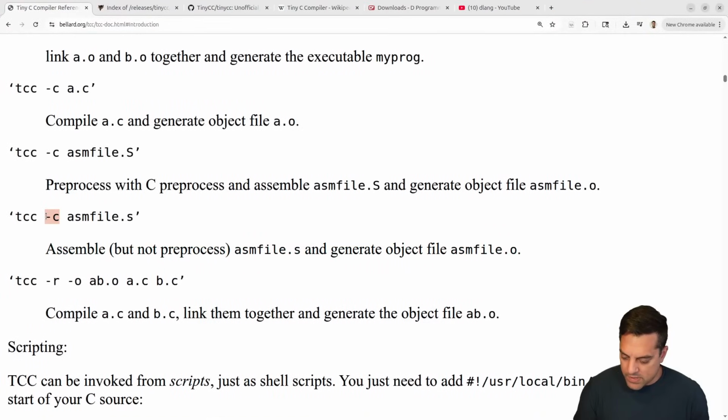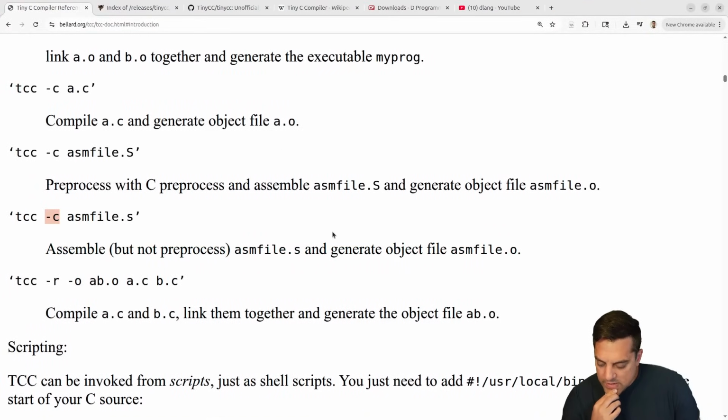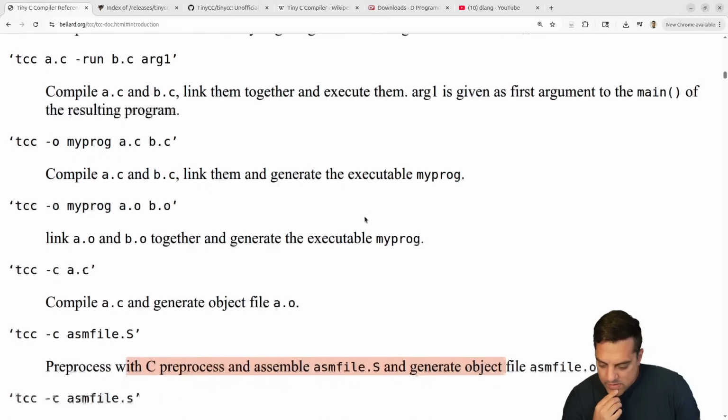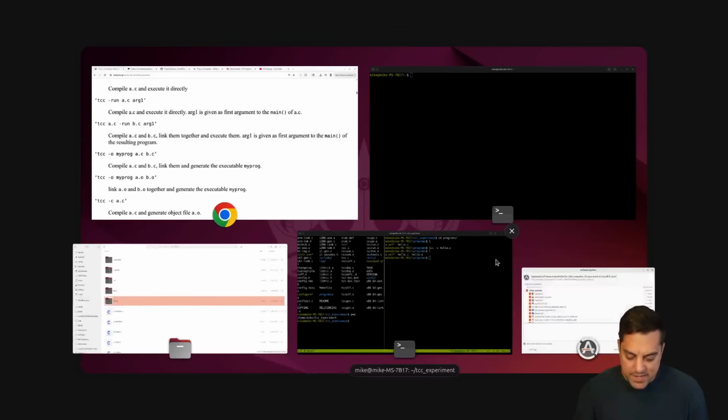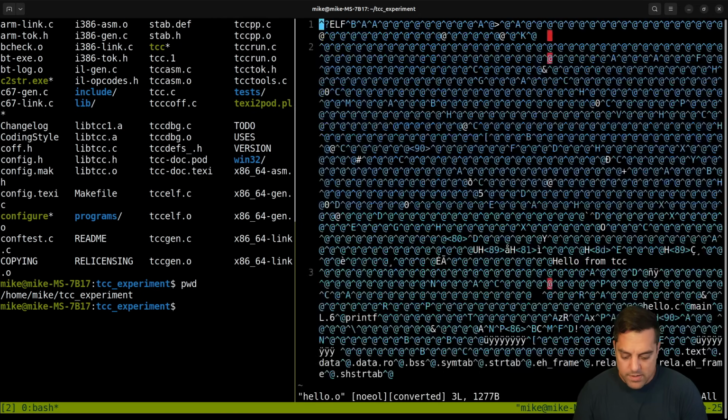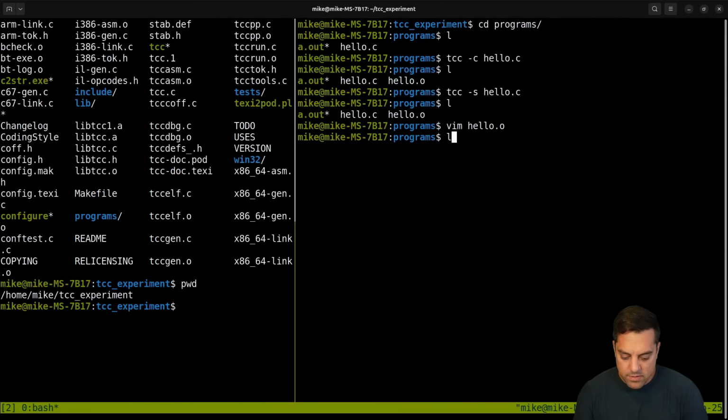What do we want here? If I want an assembly file, can it just give me one here? Let's see, I can preprocess. It's usually -S here. Let's see if that works. This is a single pass compiler. It may or may not give us that here. Let's see. Yeah, that's just garbage here.